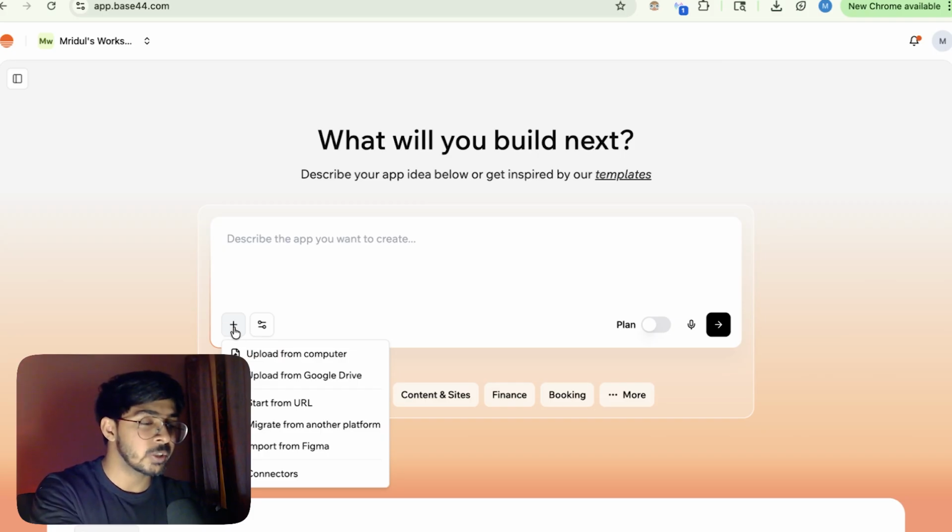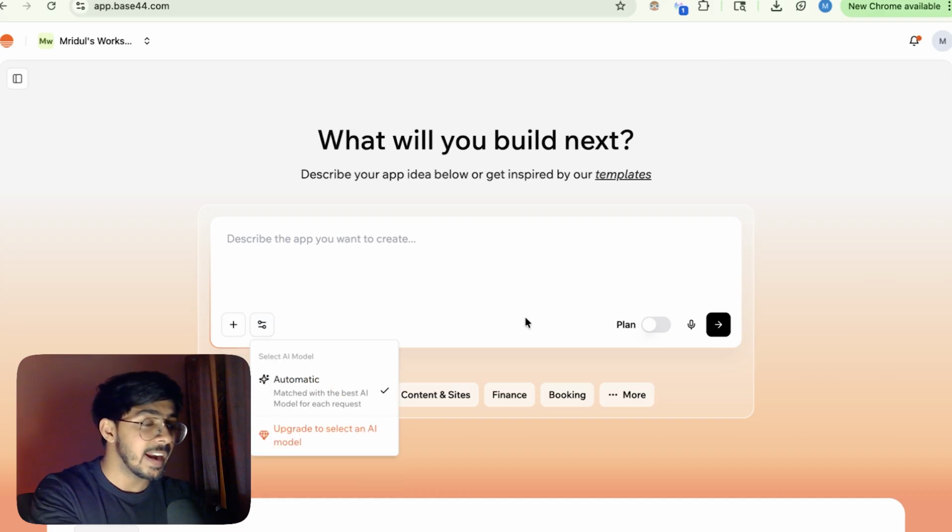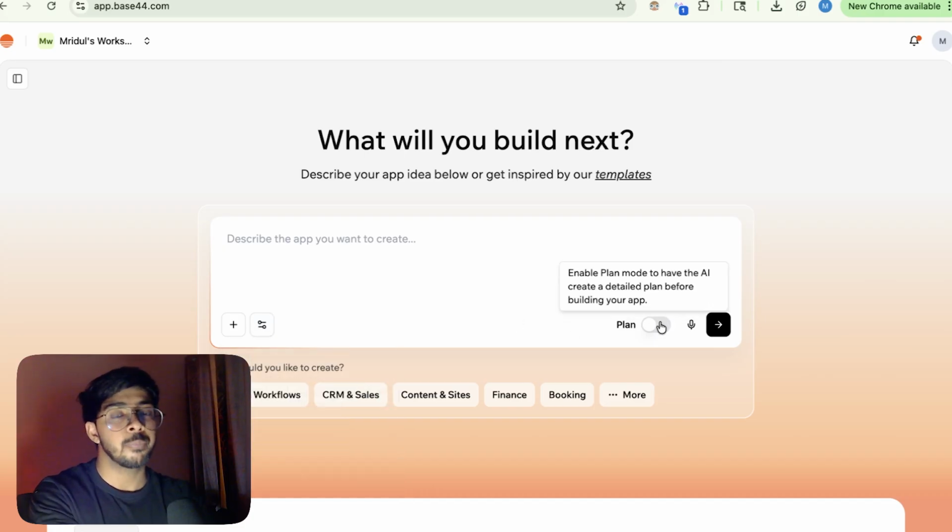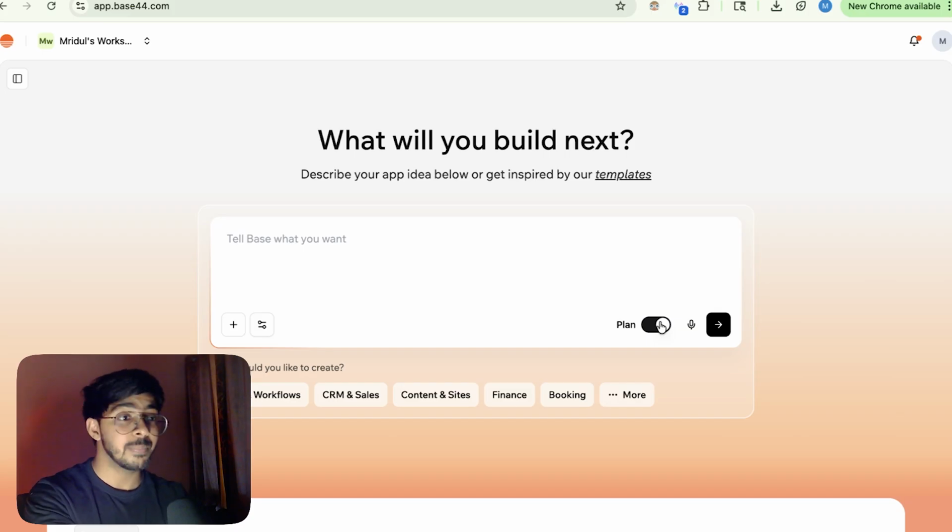After that, it allows you to select models. I have selected automatic, and a very important feature which I find important is plan mode. Just toggle on this plan mode and the AI will become your assistant. I mean, you just need to give a simple English prompt to the AI about what your application will do, what kind of website or application you want. The AI will create a complete plan for you, and once you approve it, it will start generating the application for you. After that, it allows you to give a voice command, and last, the generate button. These features may sound very simple, but they are very effective. The plan mode is indeed a very important part of Base 44.